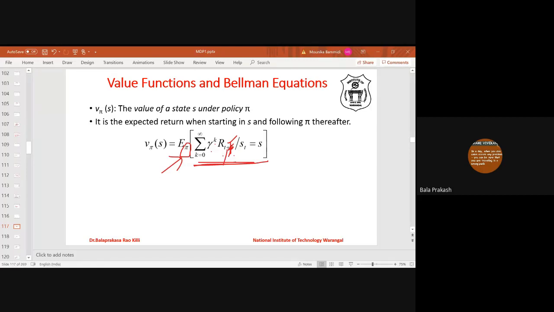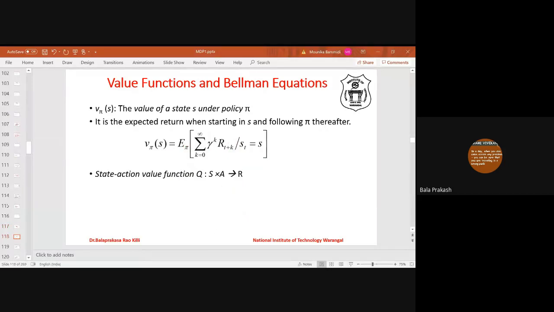So this is V phi of S, the expected reward in state S. What is the model? The model is the infinite discounted horizon model, because the discount factor is there. This is an infinite sum, and the subscript phi says we are following the policy thereafter.